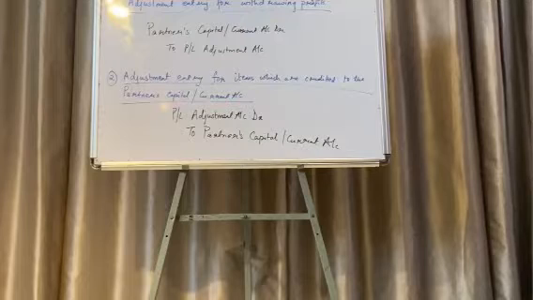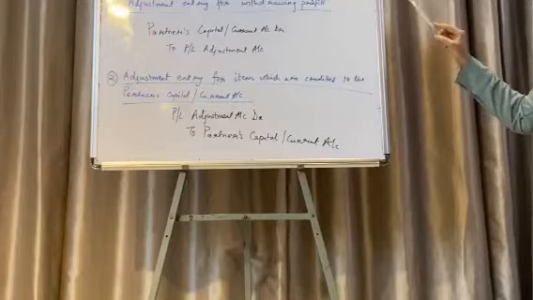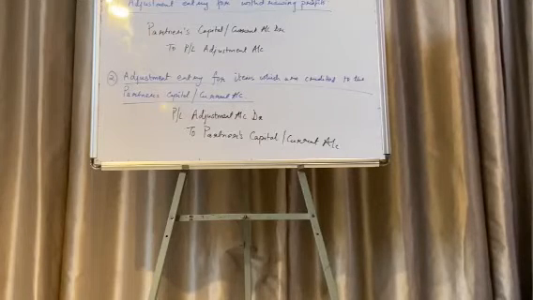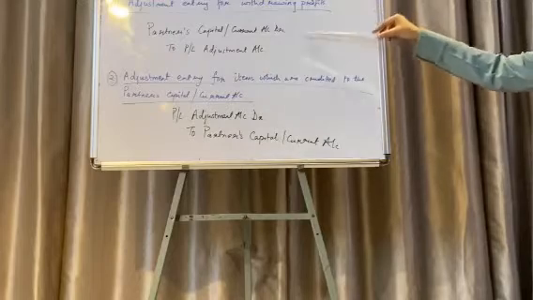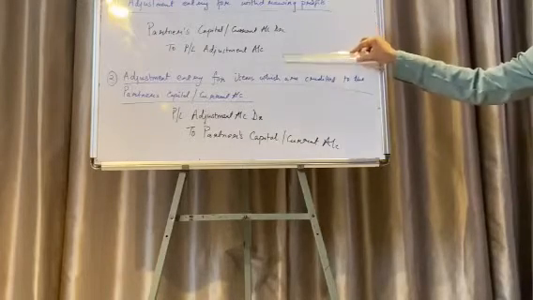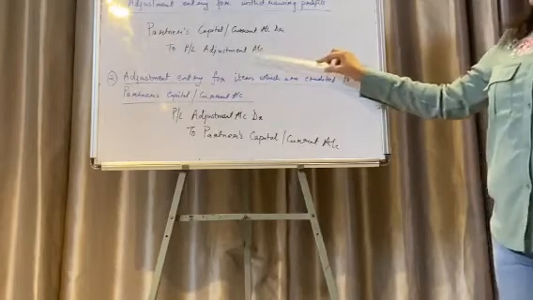Now, the adjustment entry for withdrawing profits. The very first thing is we will withdraw the profits that have been given to the partners. So, partners capital or current account debit to the PL adjustment account. Mind you, not the PL appropriation account but the PL adjustment account.